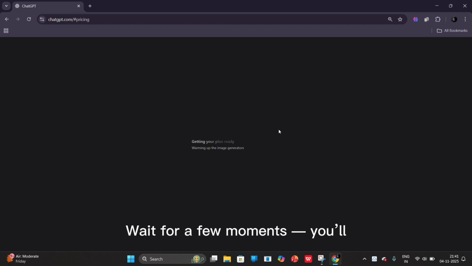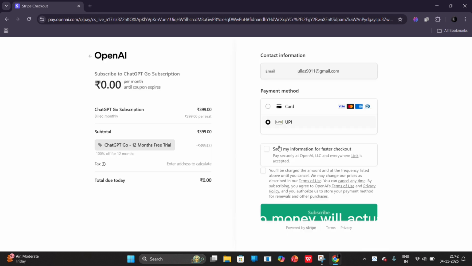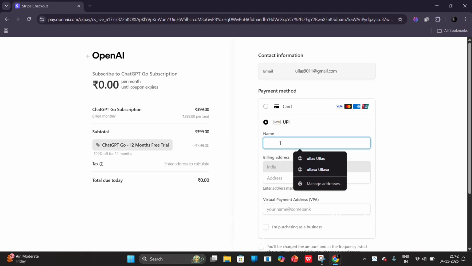Wait for a few moments. You'll receive a payment request on your Google Pay, GPay app. Click on Pay, but don't worry, no money will actually be deducted.